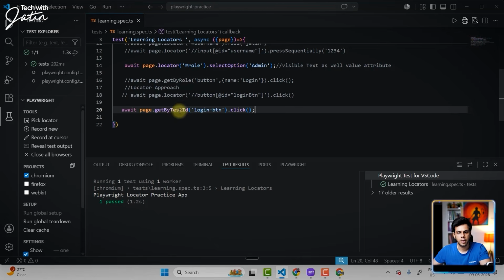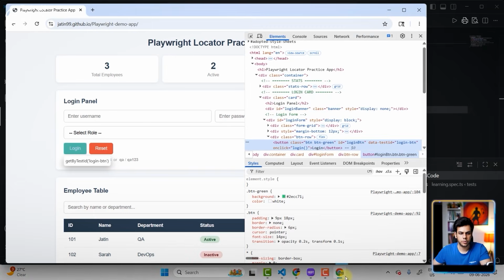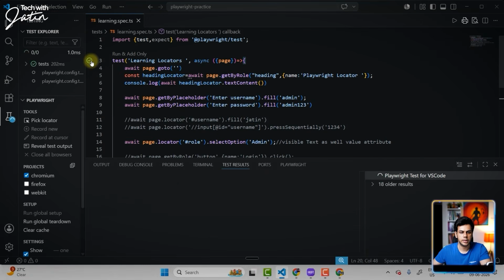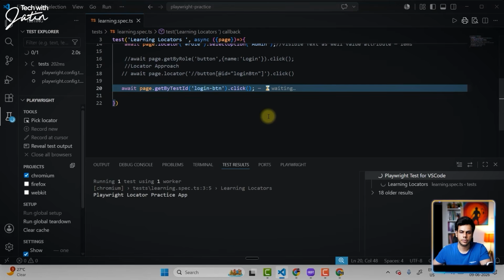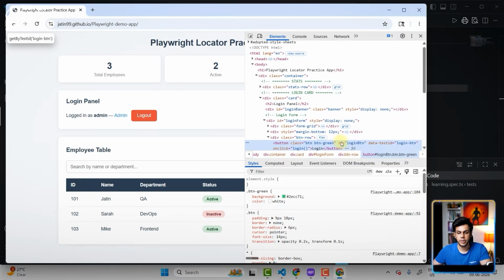Let's save this. Let me just see if I've logged out. Yes, I have logged out. Let's click on the play button. And this also has worked. It took a little bit of time, 1556 milliseconds. So over here we are able to log in.